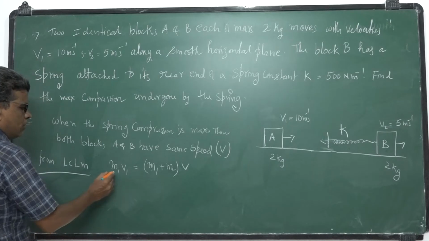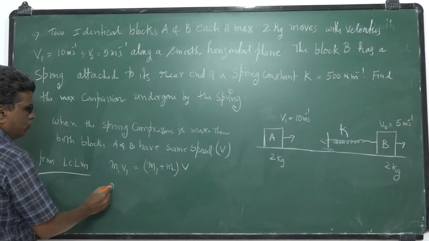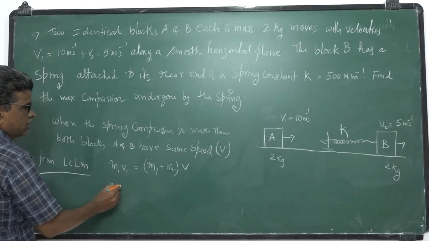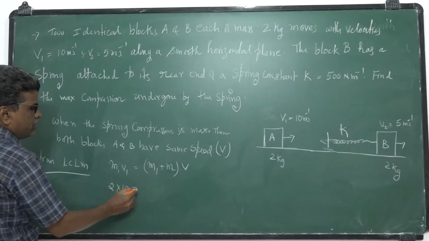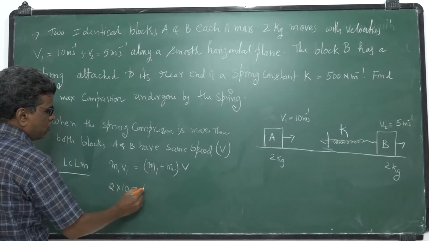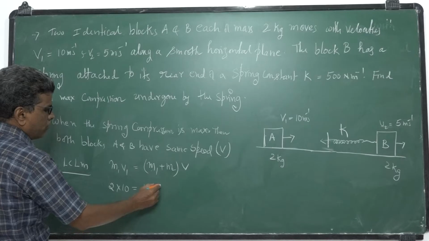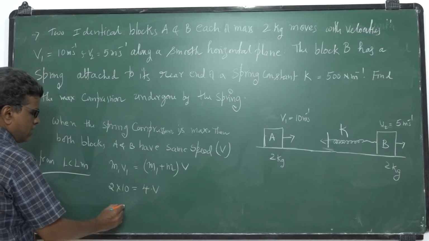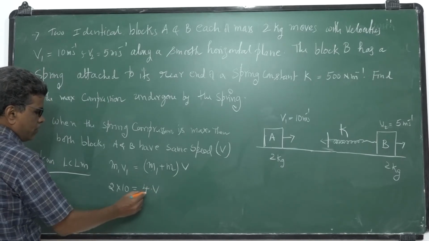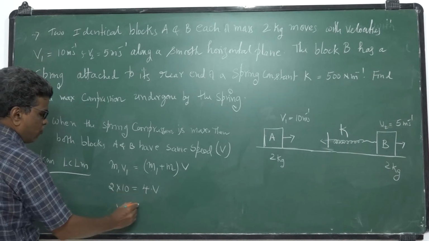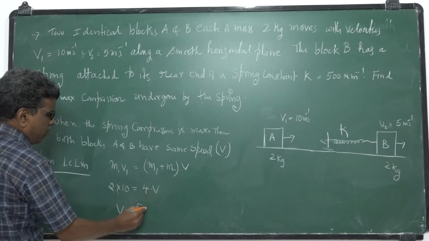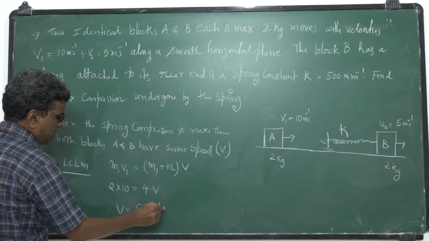So what is m1? 2, v1 is 10, that is the initial momentum. Here 2 plus 2, 4 into V. So what is V here? 20 by 4, 5 meter per second.